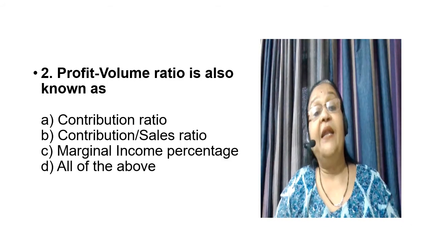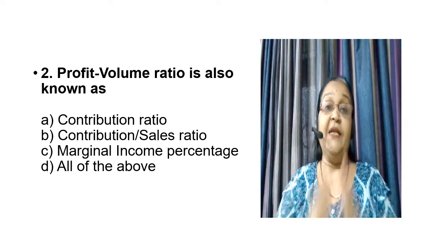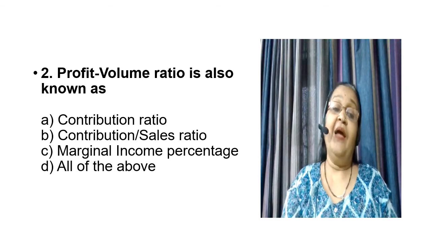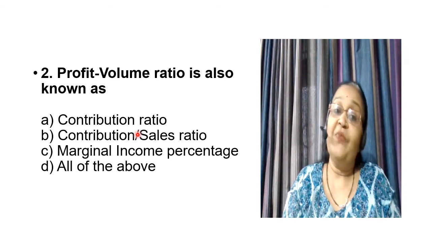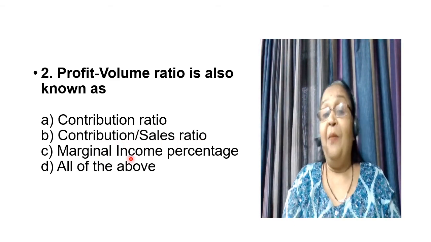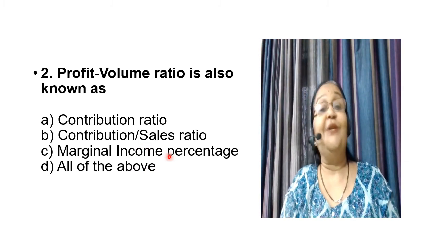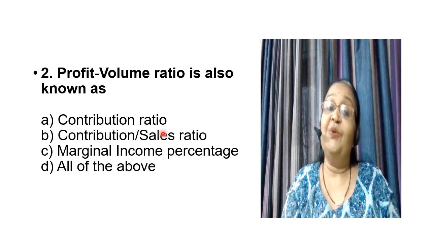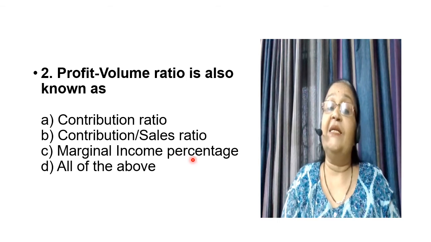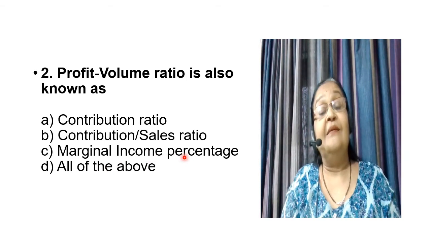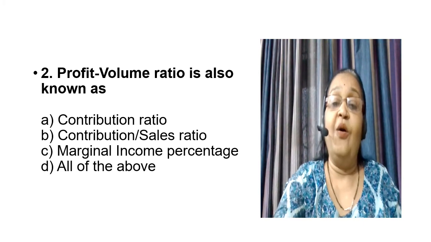Now, what are the different names used for profit volume ratio? This multiple choice question asks you: profit volume ratio is also known as contribution ratio, contribution to sales ratio, marginal income percentage, or all of the above. Friends, profit volume ratio is also known as contribution ratio, contribution to sales ratio, contribution margin, marginal income percentage, marginal income margin. So, the answer for this question is going to be all of the above.